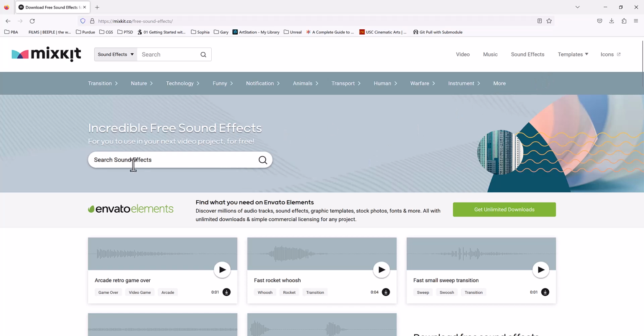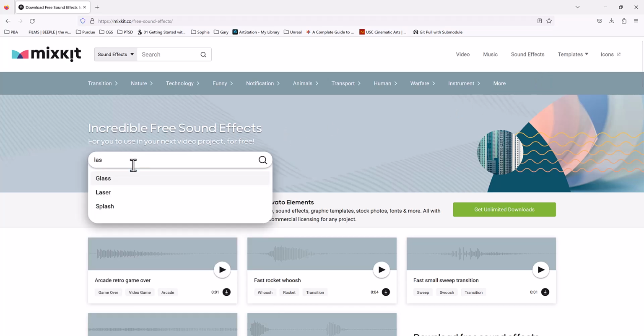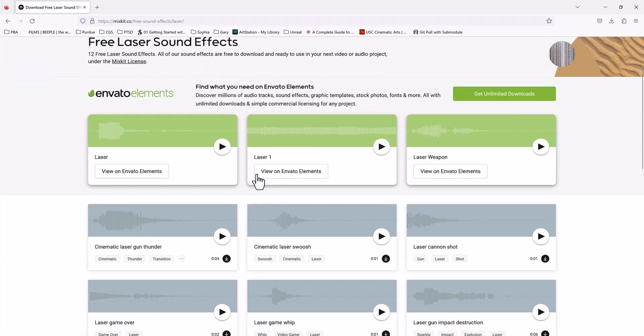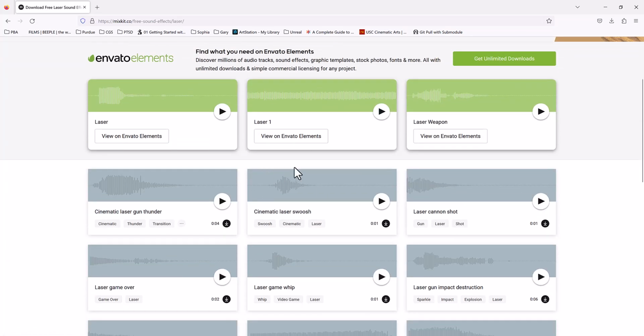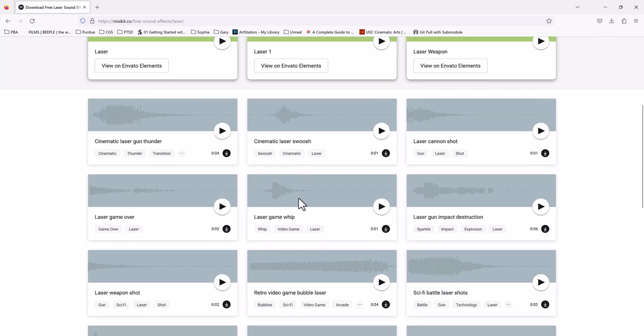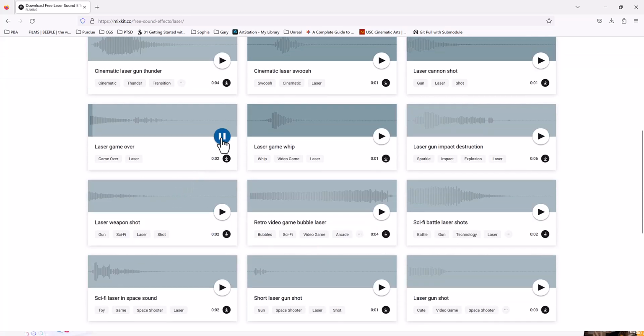So if I go in here and I type in laser and I press enter, you can see there's a bunch of stuff. And I kind of like this laser game whip. So let me go ahead and press play. So that sounds pretty cool. There's also this one. I mean, you can go with whatever you want. Here's a laser cannon shot. Whatever is pleasing to your ears.